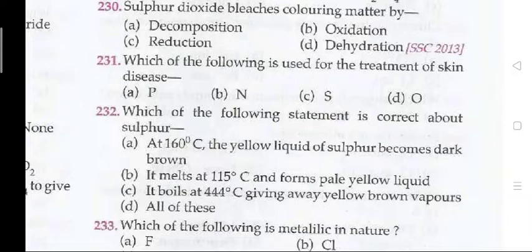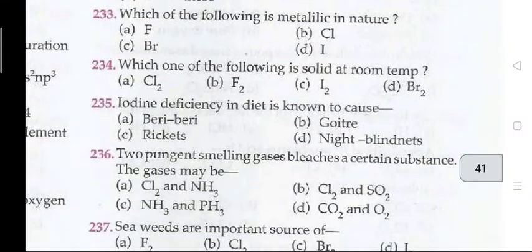Next question, 233. Which of the following is metallic in nature? That is D, that is I. 234. Which one of the following is a solid at room temperature? C, that is I2. Next question. Iodine deficiency in diet is known to cause, 235, that is B, goiter.